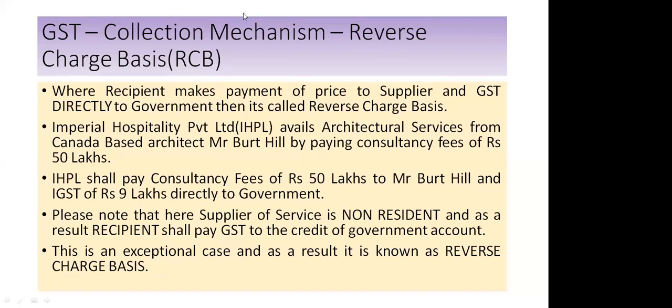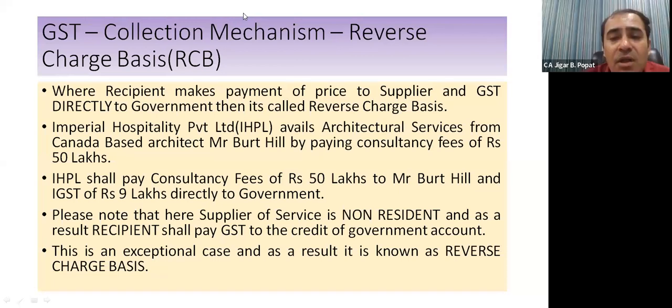Forward charge. Yeah, that's true, because both are in India. So if the supplier architect is in Mumbai, Maharashtra, and recipient IHPL is in, say, Gujarat, then there would have been forward charge and there would have been levy of IGST. But who will deposit tax to the credit of government? Mr. Batley Boy. That is the architect.